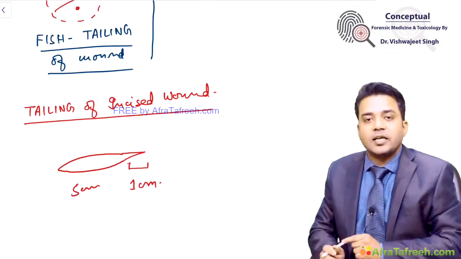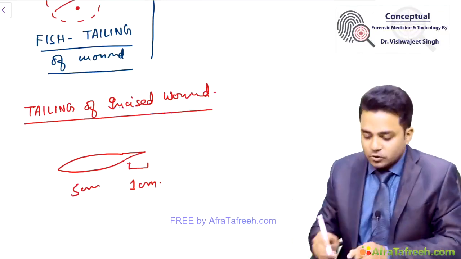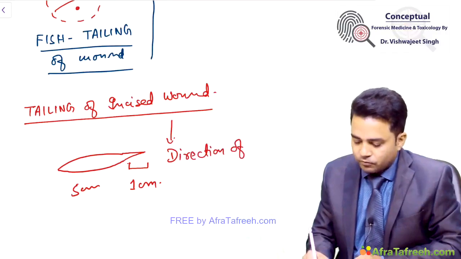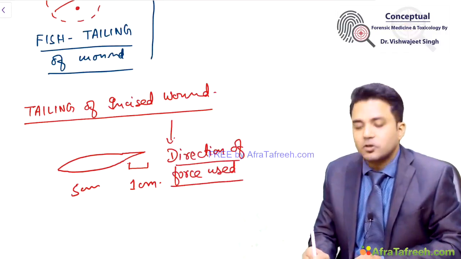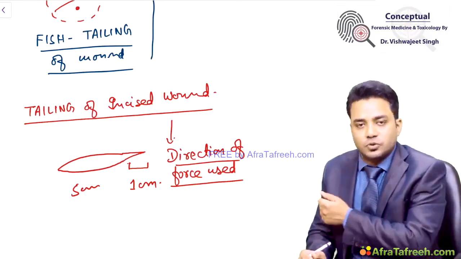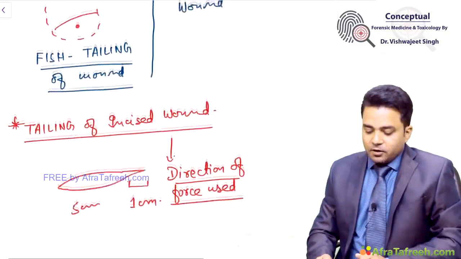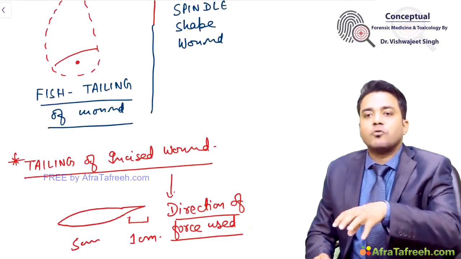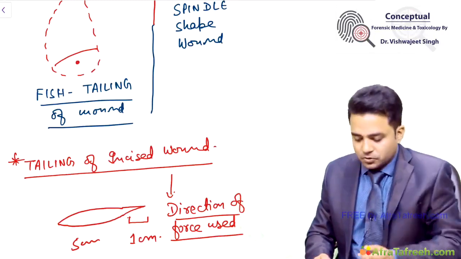By looking at the tailing, I can tell the knife must have been used in this direction. So tailing of incised wound gives us the direction of force used. It tells us the direction of the weapon or force used. Remember this term. Tailing of incised wound is different. Fish tailing is how the wound looks when a sharp edge weapon is used.